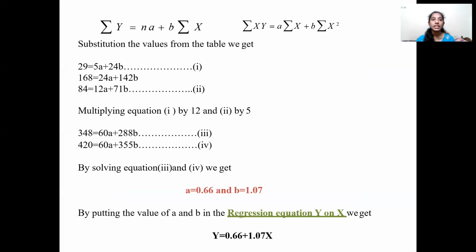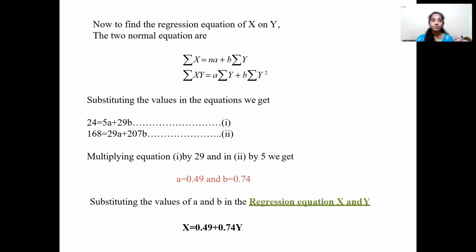Now substituting them in the equations, summation of y is equal to n into a plus b into summation of x, and summation of xy is equal to a into summation of x plus b into summation of x square. After solving the equations, we get a equals 0.66 and b equals 1.07. So after putting these values in the regression equation y on x, we get y equals 0.66 plus 1.07x. Like this, we can solve the regression lines.